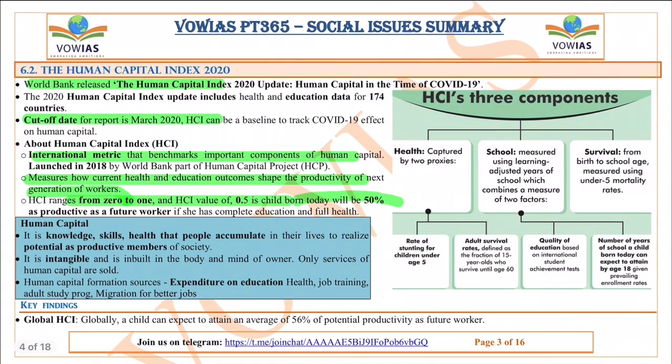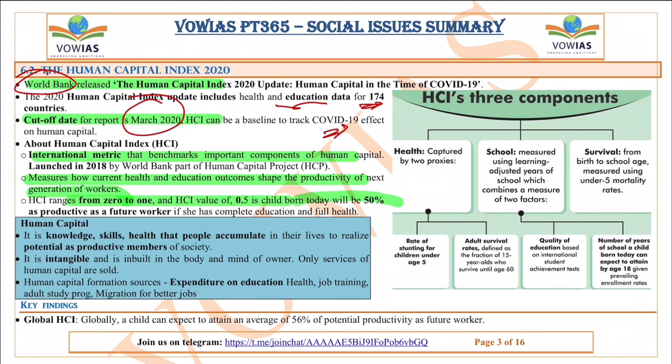The next one is the Human Capital Index. Remember, it is released by the World Bank. So who released the Human Capital Index? World Bank. The 2020 Human Capital Index update includes health and educational data for 174 countries. The March 2020 data can be tracked as a baseline to track the COVID-19 effect, because only after March 2020 the COVID lockdowns were induced across the globe. So this data can be used to compare pre-COVID and post-COVID details.